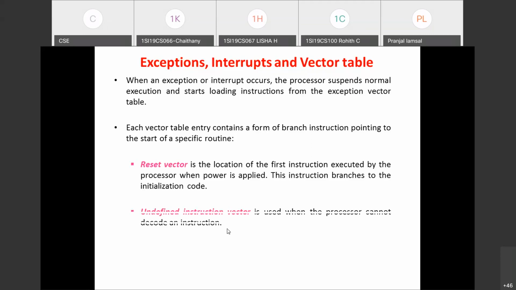Okay. Coming to the undefined instruction vector, this address is used when the processor cannot decode the instruction. You know, the undefined processor mode. When an undefined instruction exception occurs, the processor is going to make use of this undefined instruction vector.